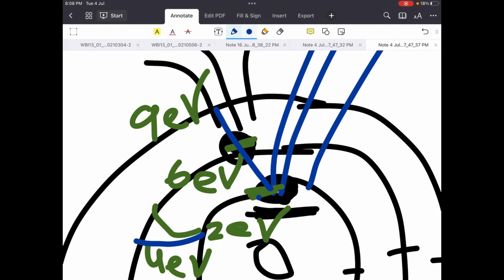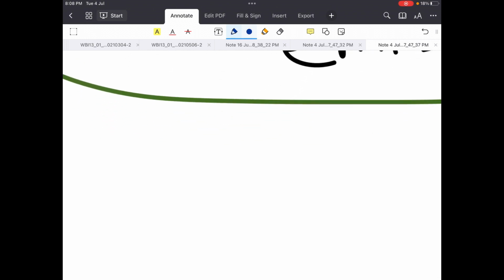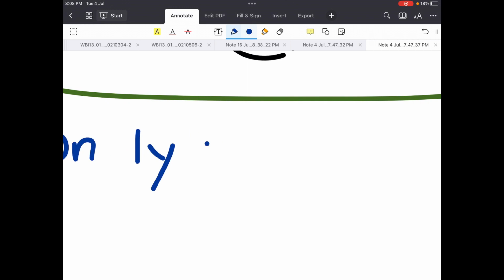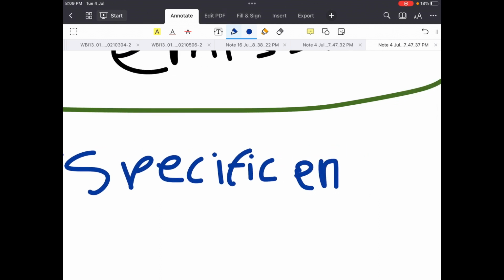So it goes up to the 9 electron volts level, and then it's de-excited and emits the energy, and the emission is instantaneous because light behaves like a particle and not a wave, and in a wave it takes time for the energy to build up. So this is another thing: particles only absorb specific energies.